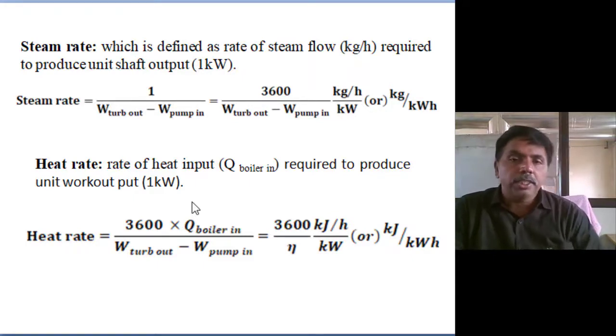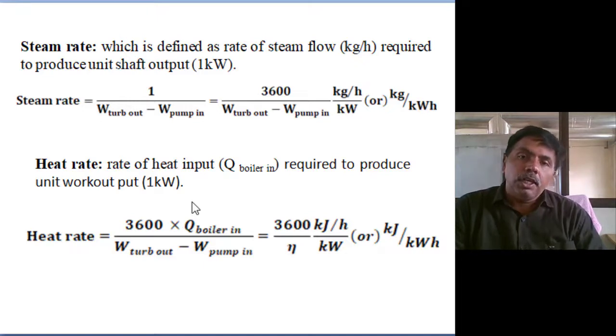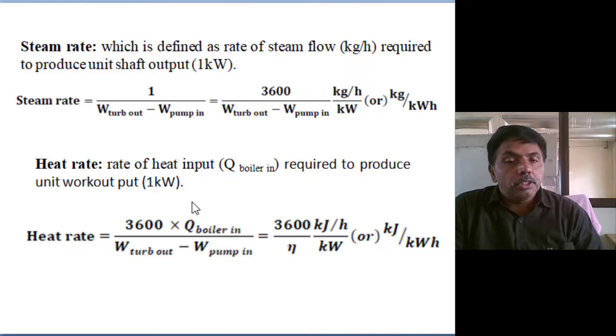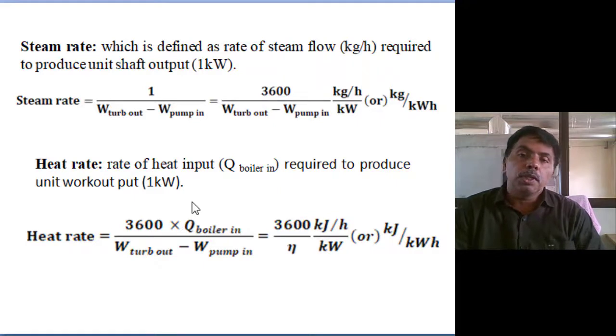Heat rate is similar: how much rate of heat supply is required to produce unit work output? Efficiency is net work output by heat supply, so it is 1 by efficiency, but heat rate is expressed in kilojoules per hour. Multiplied by 3600 divided by efficiency, you get the heat rate in kilojoules per kilowatt hour.